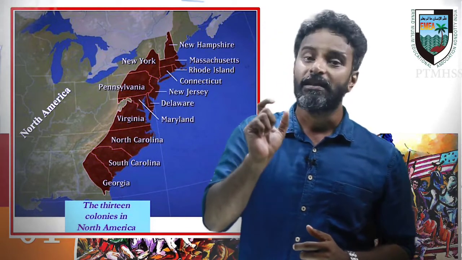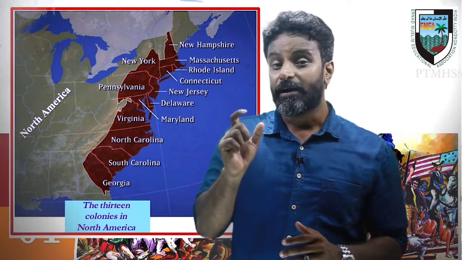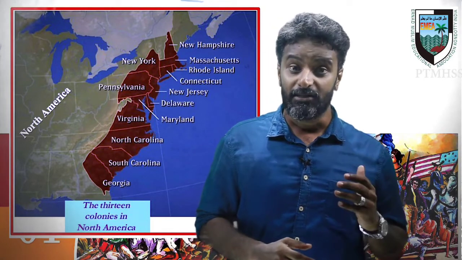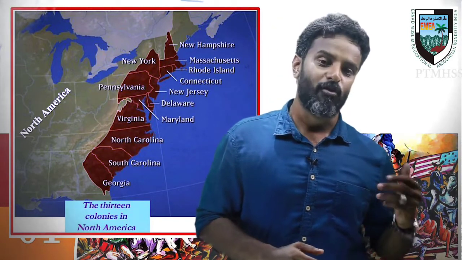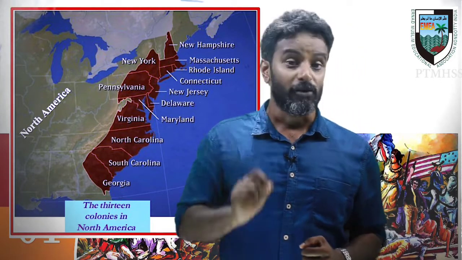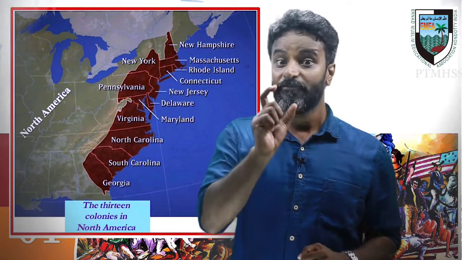Who were the Pilgrim Fathers? We already told you that some English people had made colonies in the 17th century in the American continent who were exiled because of religious persecution by the English king. They were known as Pilgrim Fathers.